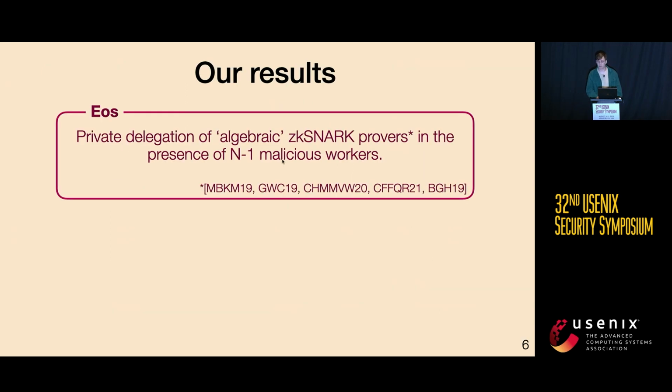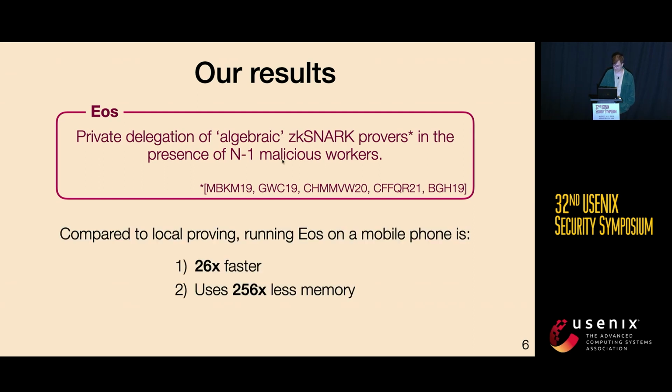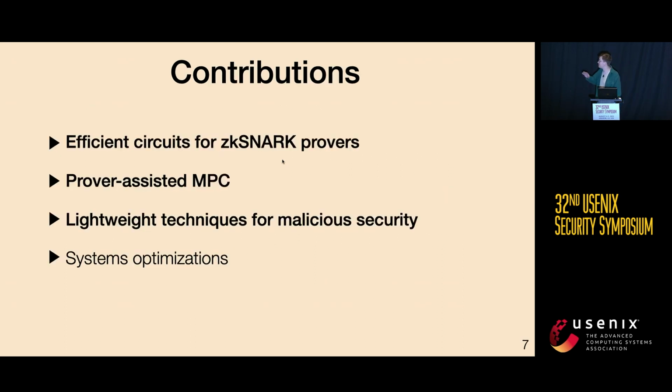And in our work, we present a system called EOS, which achieves this definition of private delegation of algebraic zkSNARK provers in the presence of n-1 malicious workers. And this term algebraic here captures many state-of-the-art zkSNARKs, such as Plonk, Halo2, Marlin, etc. Compared to local proving, running EOS on a mobile phone is 26 times faster and uses 256 times less memory. And we have a number of technical contributions to get there. Today I'll have time to talk about a few of them. So we'll start by discussing how we build efficient circuits for zkSNARK provers.